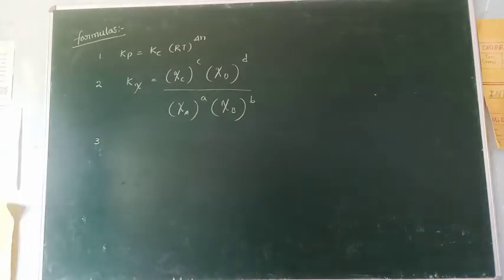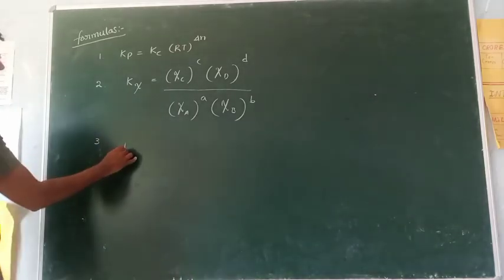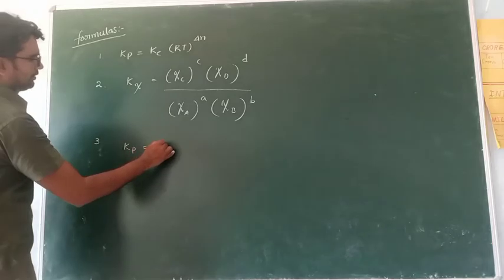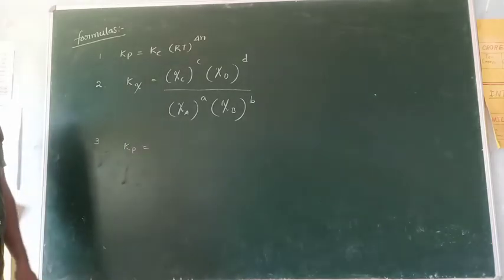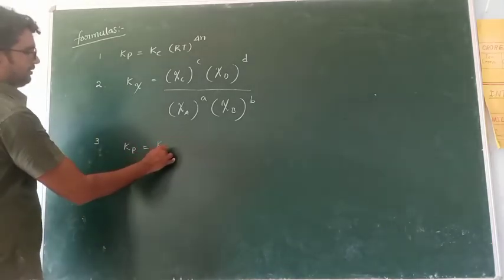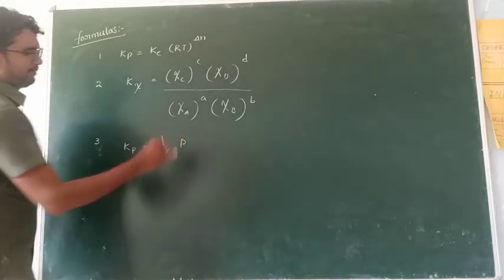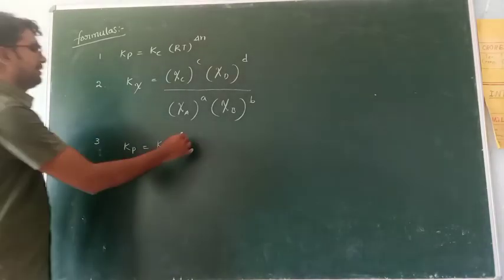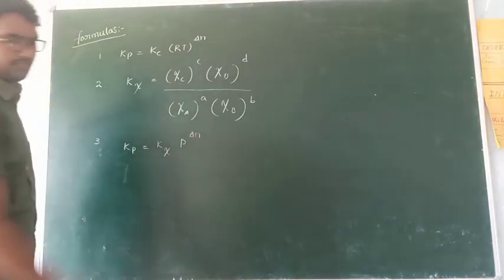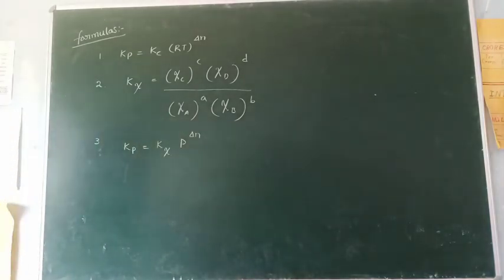And third equation, that is Kp is equal to K psi into P power delta n. This is the third equation.